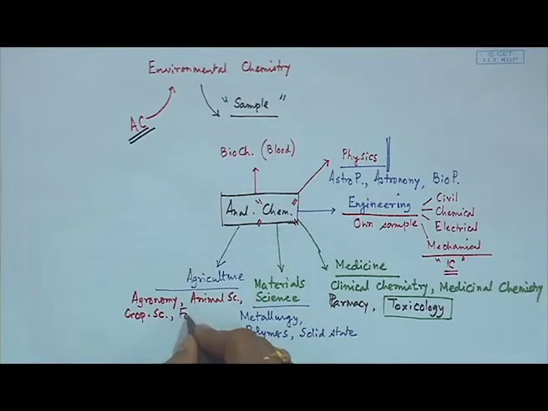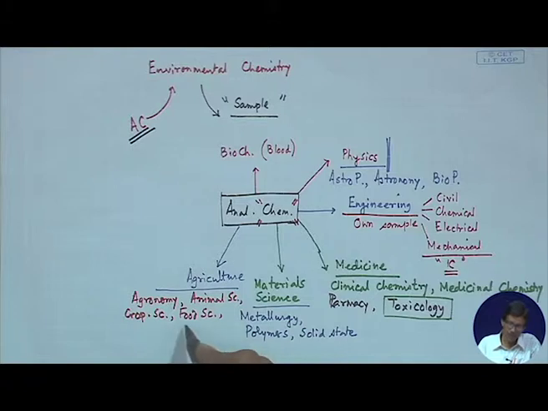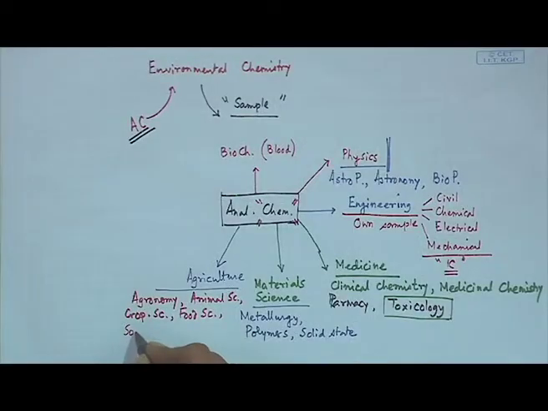Then as I told you in our previous class, how food science can be benefited from a typical knowledge of analytical chemistry, where we can analyze the food material from its corresponding content of nitrogen, that means the content of corresponding protein. Then how we can analyze the corresponding soil which is utilized for production of this crop, this food and all these things. So, that is also related.